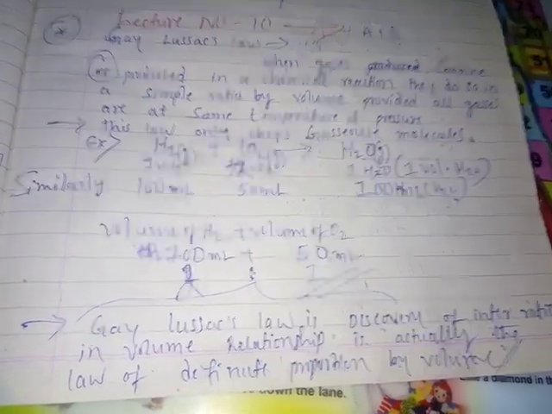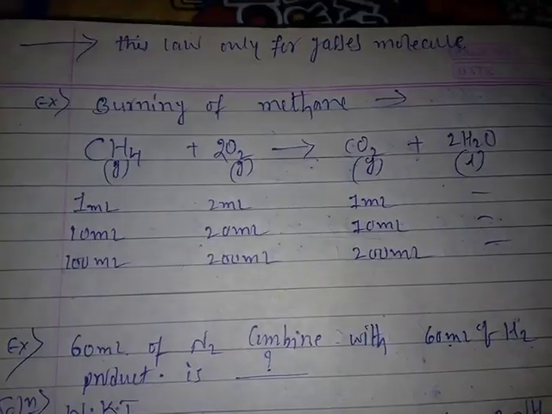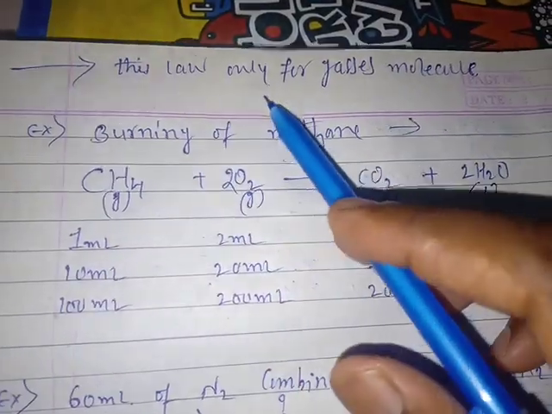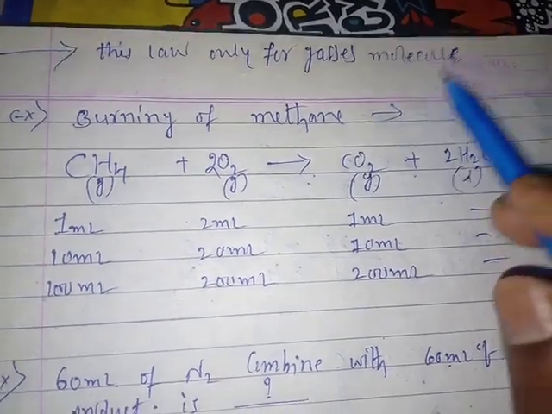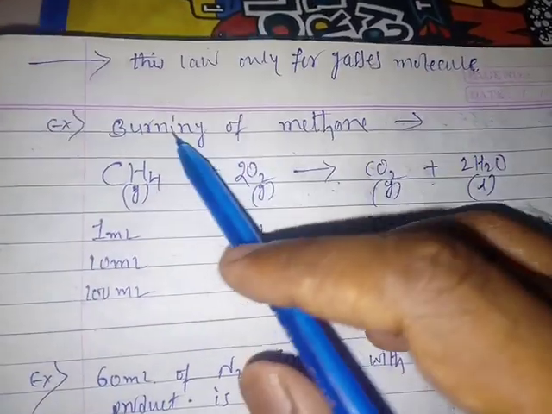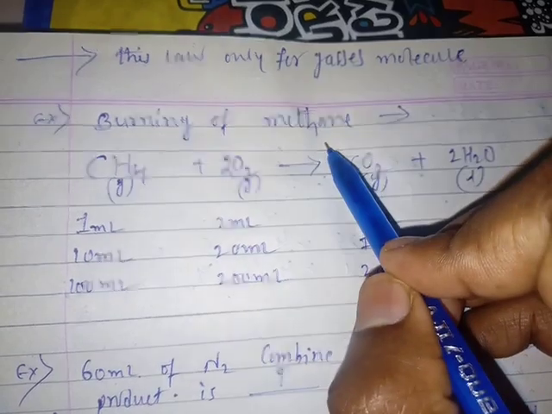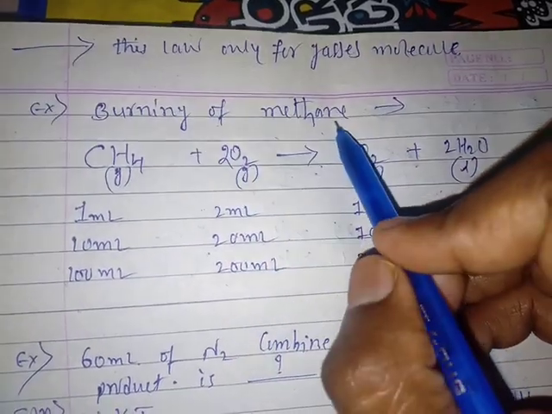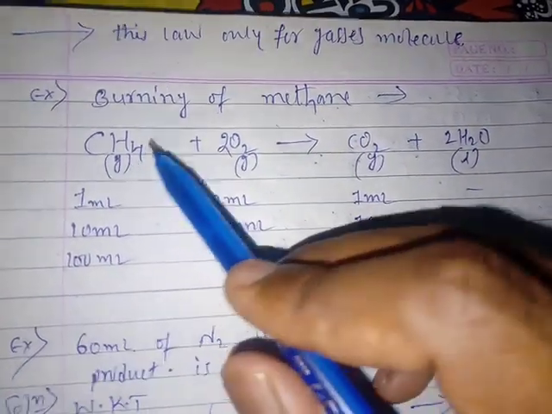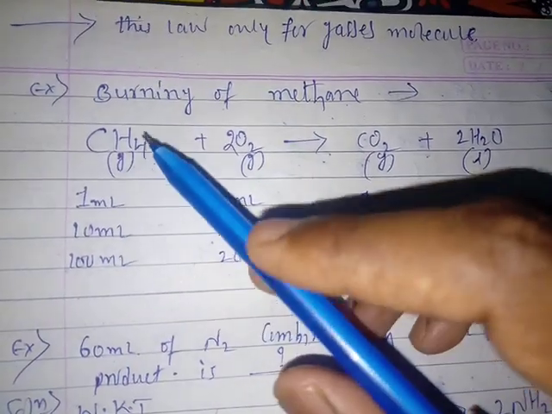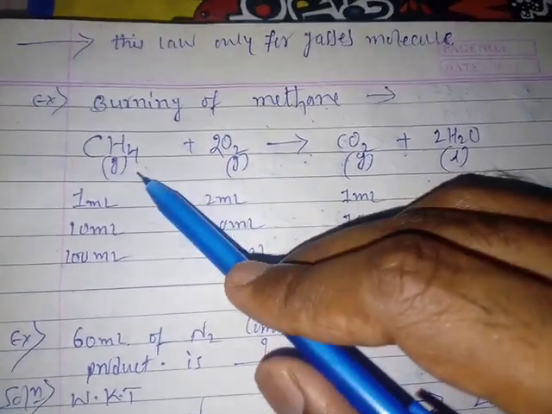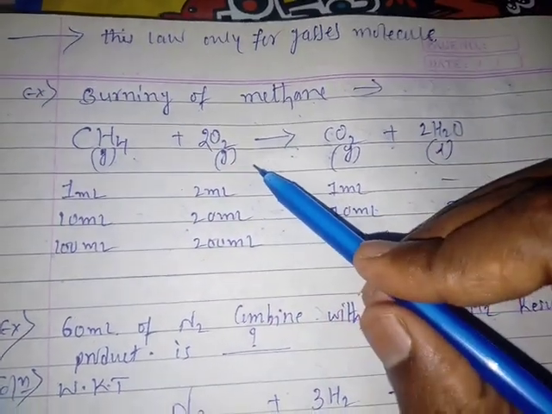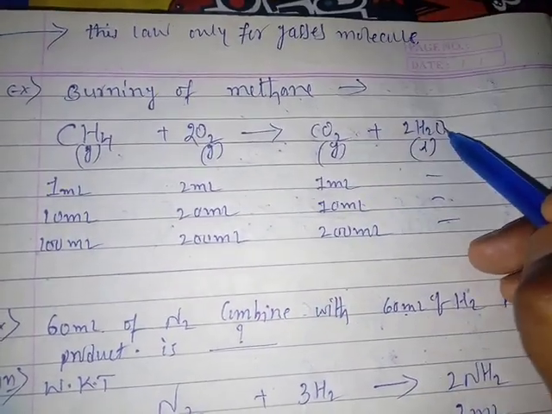Right, students? Let's see some examples here. Look at this law one more time. This law is only for gaseous molecules. Example: burning of methane, CH4. Burning of methane means methane is burned in the presence of oxygen to form carbon dioxide and water.